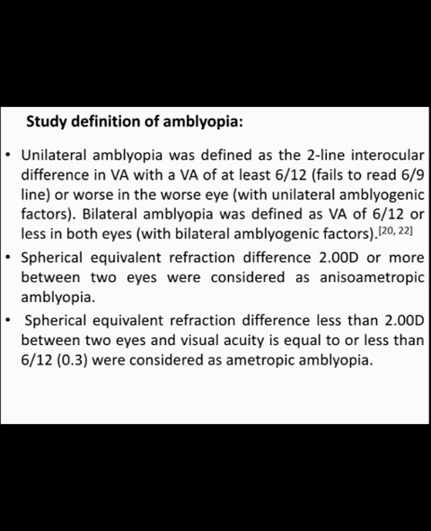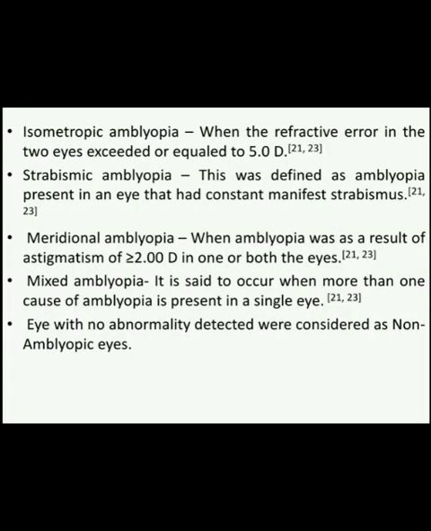Spherical equivalent refraction difference of 2 diopter or more between the two eyes was considered anisometropic amblyopia, and a spherical equivalent refraction difference of less than 2 diopter between the two eyes with visual acuity equal to or less than 6/12 was considered ametropic amblyopia. Isometropic amblyopia was considered when the refractive error in the two eyes was greater than or equal to 5 diopter.